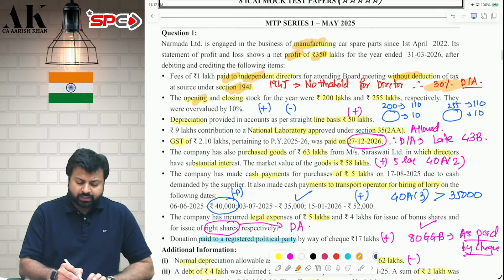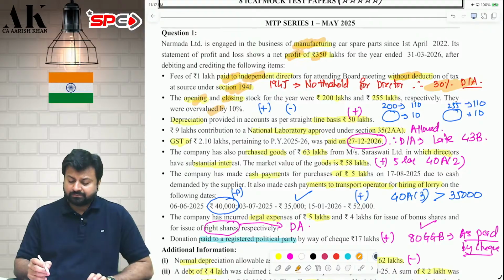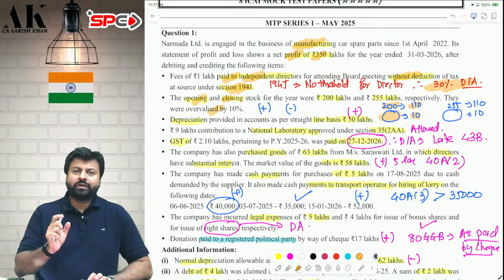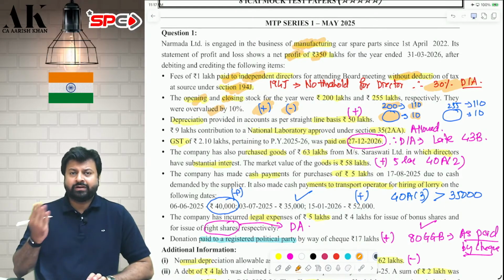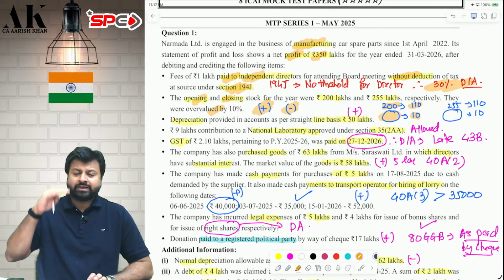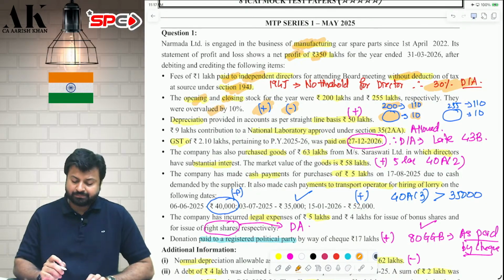Next one, opening stock and closing stock are overvalued. Okay. How much is opening stock? 200 lakhs. It is overvalued by how much percent? 10%. Therefore, it is 110 lakhs. Therefore, 10 is how much? Cross multiply. Whatever amount will come, that is overvalued. If opening stock is overvalued, it means the debit side of P&L is overvalued. It means you have claimed more expense, therefore add back. Similarly, if closing stock is overvalued, then reduce, because you have increased the credit side, therefore the profit is increased, so reduce. As simple as that.